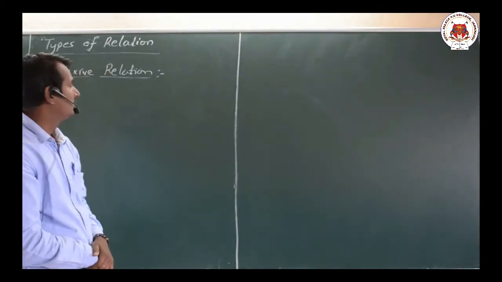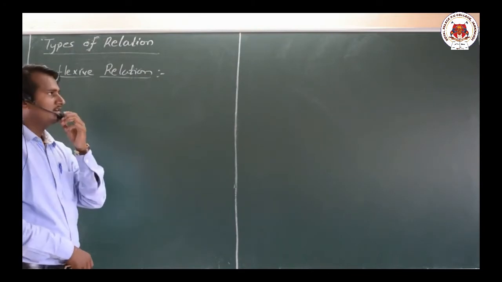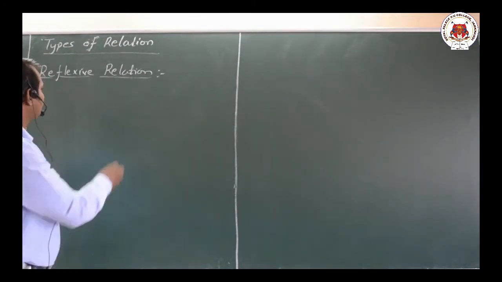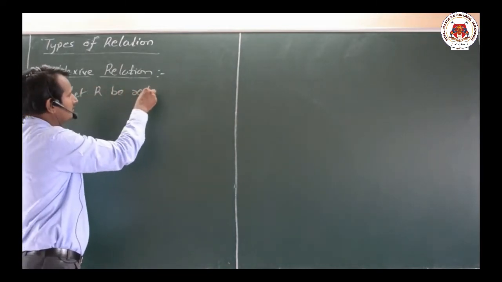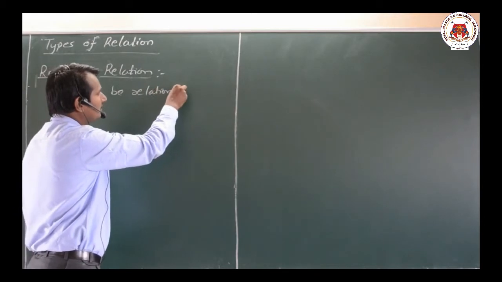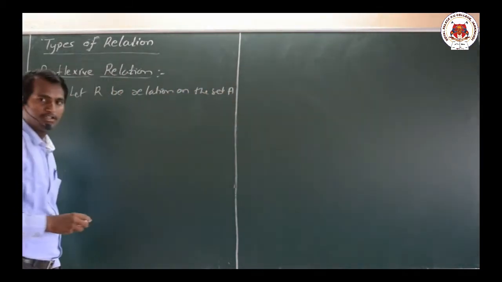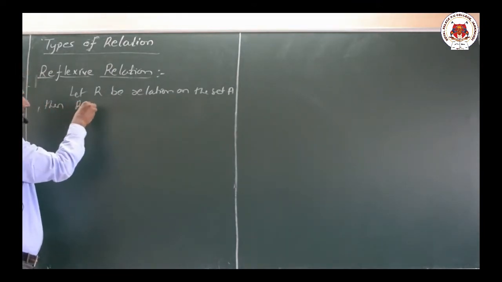Okay, dear friends. Now let us start with the next definition, that is reflexive relation. It is one of the important concepts related to our types of relation. Let R be a relation on the set A. We say R is reflexive